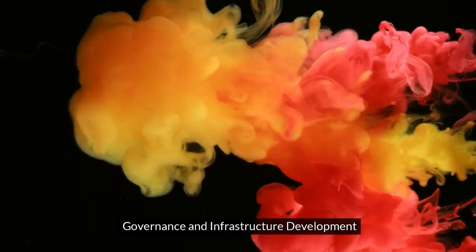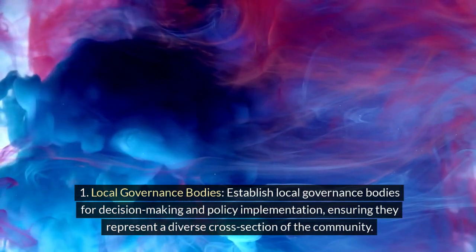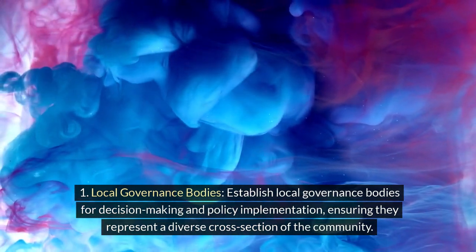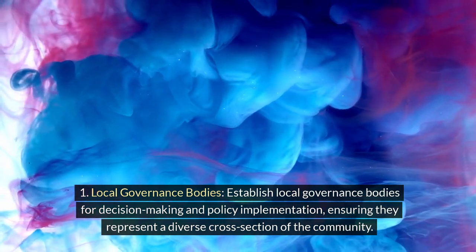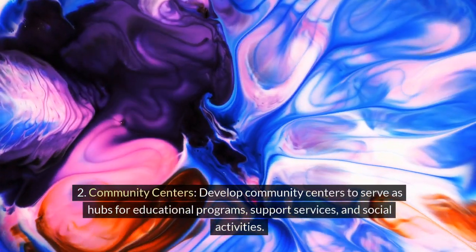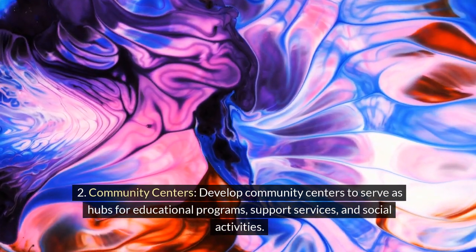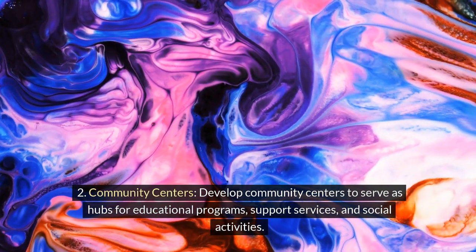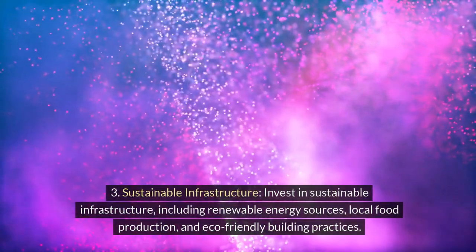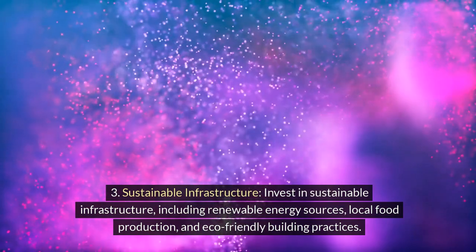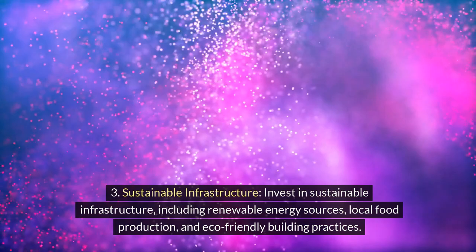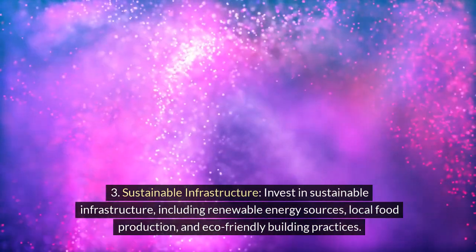3. Governance and infrastructure development. 1. Local governance bodies. Establish local governance bodies for decision-making and policy implementation, ensuring they represent a diverse cross-section of the community. 2. Community centers. Develop community centers to serve as hubs for educational programs, support services, and social activities. 3. Sustainable infrastructure. Invest in sustainable infrastructure, including renewable energy sources, local food production, and eco-friendly building practices.